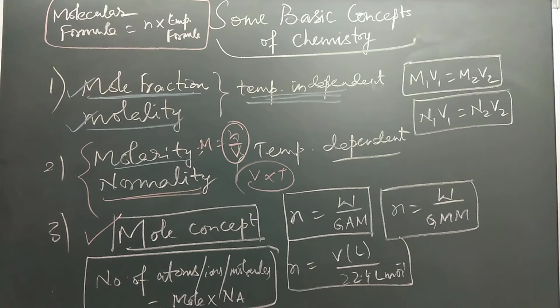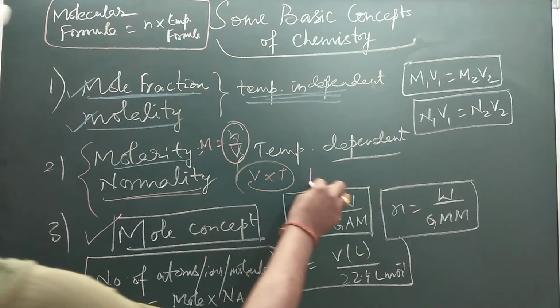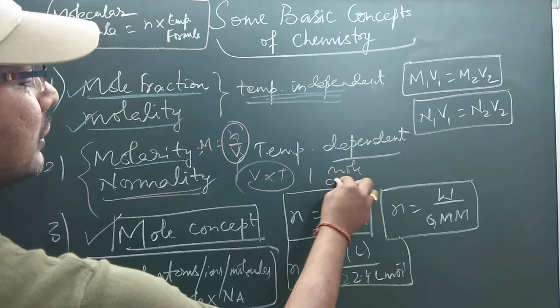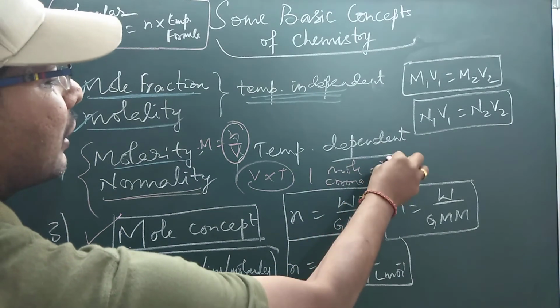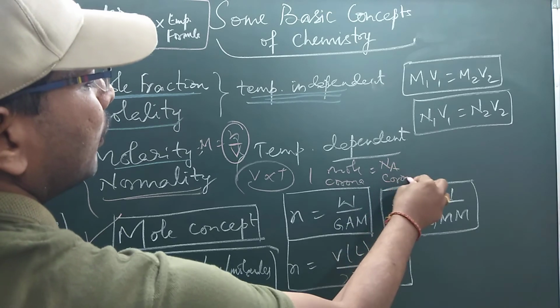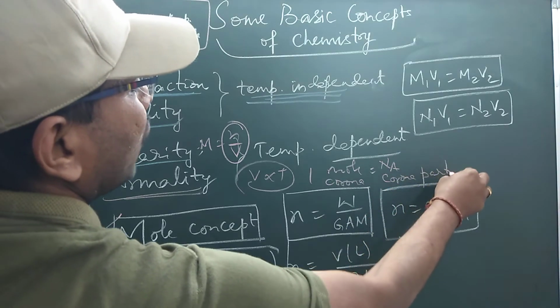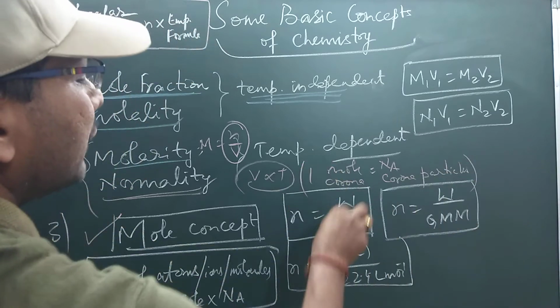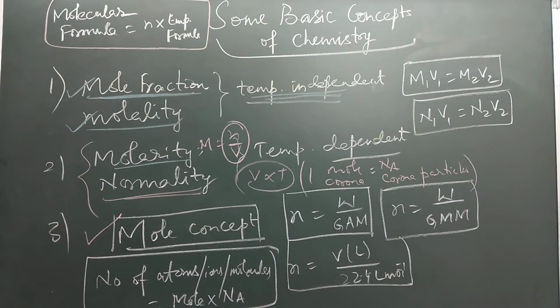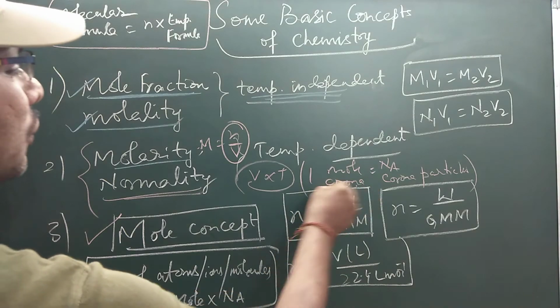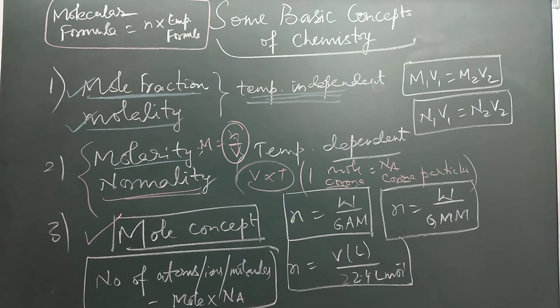So if we say 1 mole corona, that means it is Avogadro number of corona particles. Since we have seen what coronavirus has done to us, it has changed the entire world. Viruses are neither living nor dead. We can say it is the borderline between living and non-living. Inside the cell it becomes living, outside it is non-living.